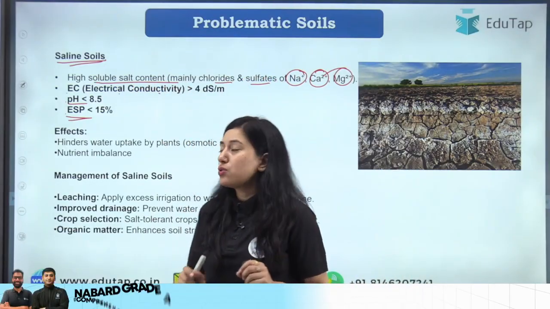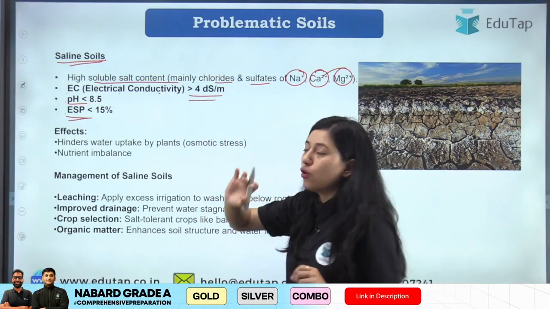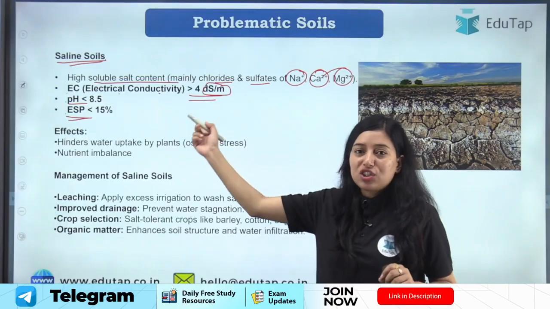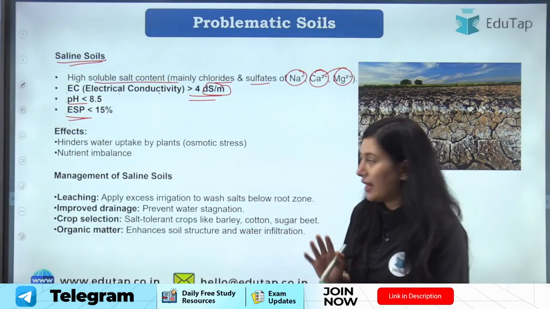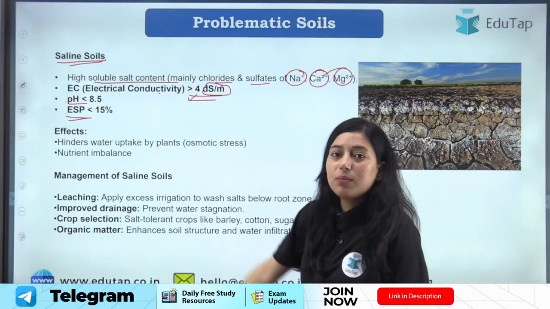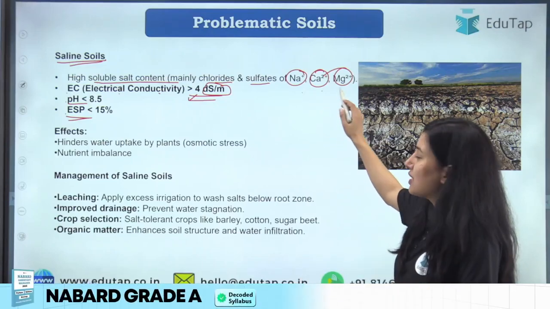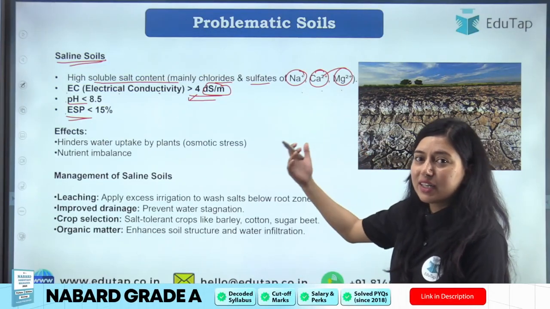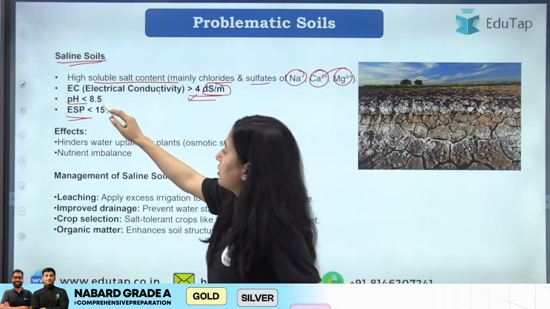Now students, for saline soil, electrical conductivity is more than 4 decisiemens per meter. Decisiemens per meter is the unit in which electrical conductivity is measured, right? So for saline soil, electrical conductivity is more than 4. Clear? Why is this happening? Because salts are present. If more salts are present, electrical conductivity will be more. So it is more than 4.